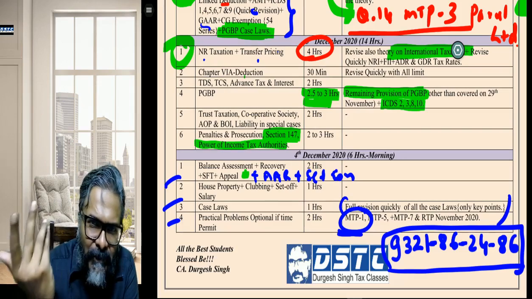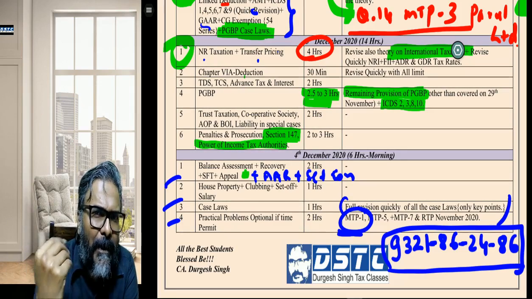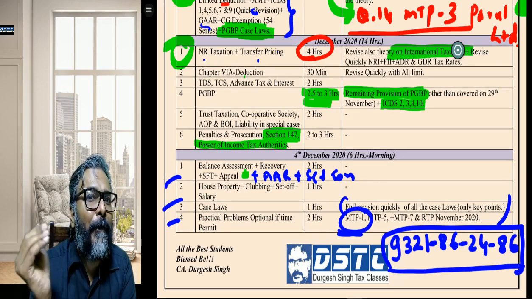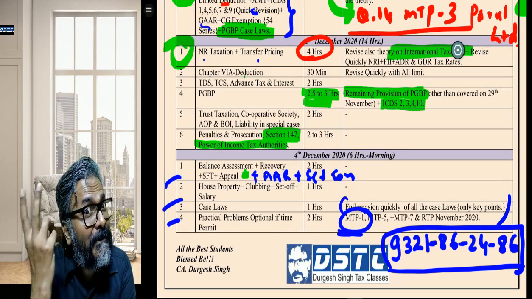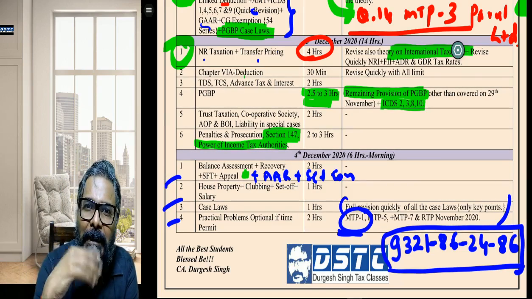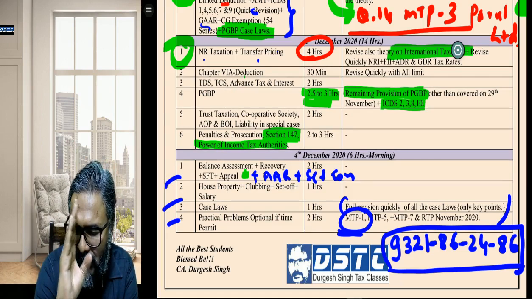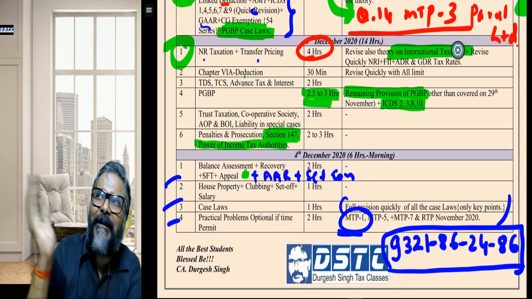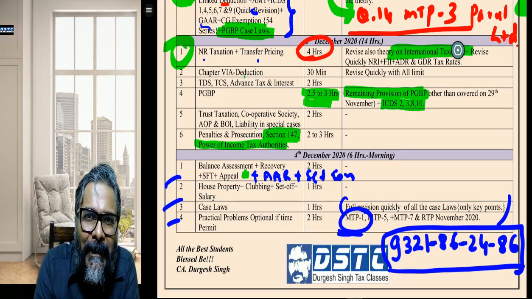A 15-minute strategy, which you will have. When you get the paper, what are you going to do? Try to select the questions that you are going to attempt and try to work out their solution in mind. What should be the first para, second para, and so on. First is the selection. The first 10 to 12 minutes would be the selection, and then focus on the presentation part, what exactly you need to put across. Don't only glance like a newspaper here and there and then spoil your mood.